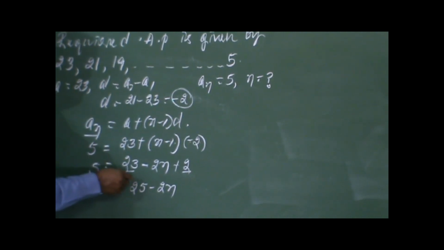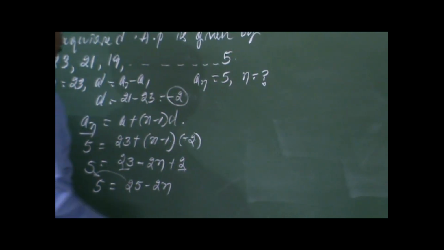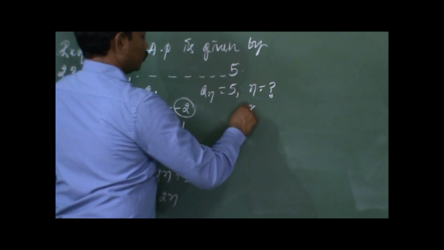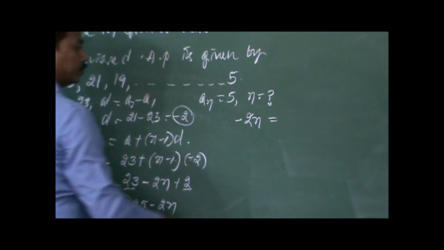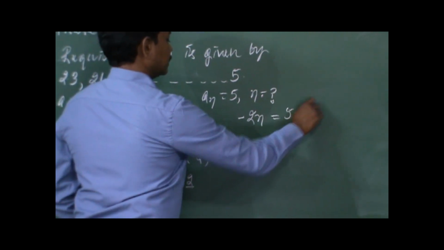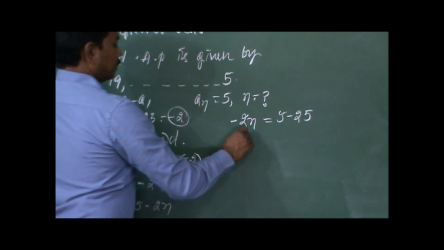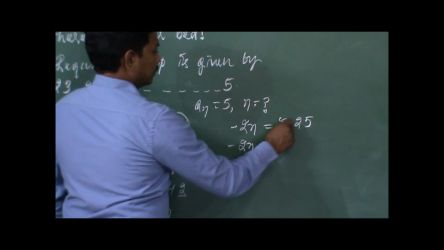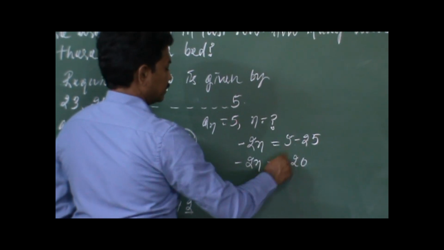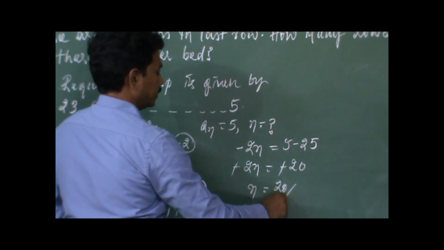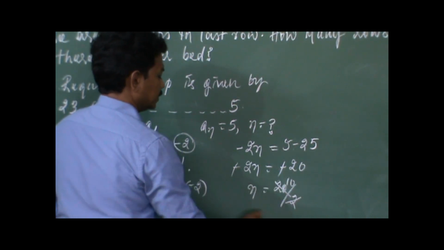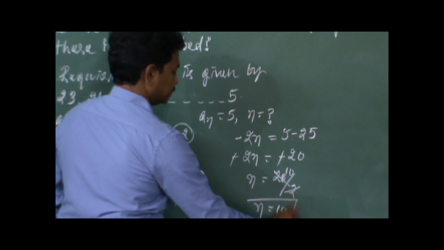So transpose this 25 to LHS. So it becomes minus 2n is equal to 5 remains here, 25 gets transposed. So 5 minus 25. So minus 2n is equal to 5 minus 25 is minus 20, and minus minus cancels. So n is equal to 20 by 2, so n is equal to 10.